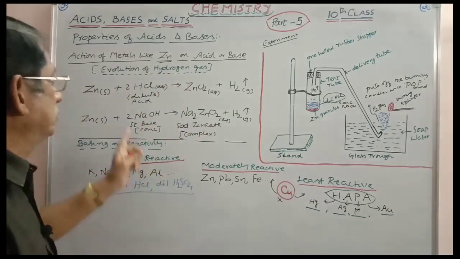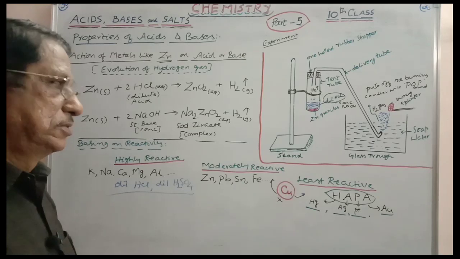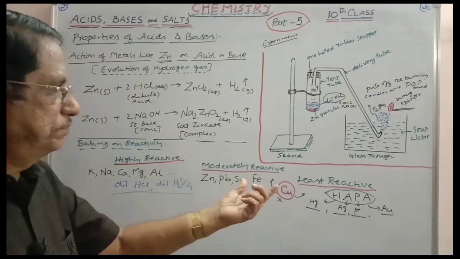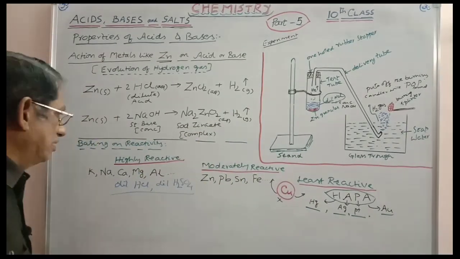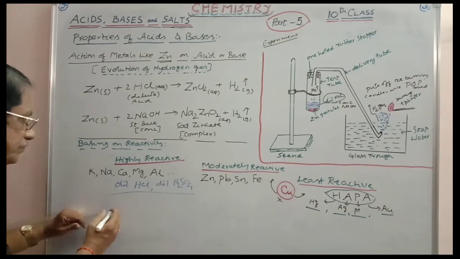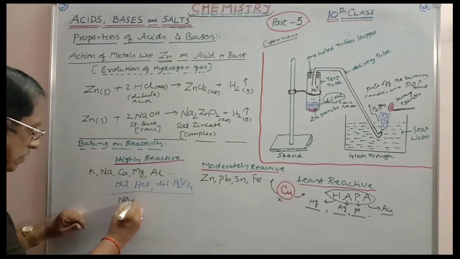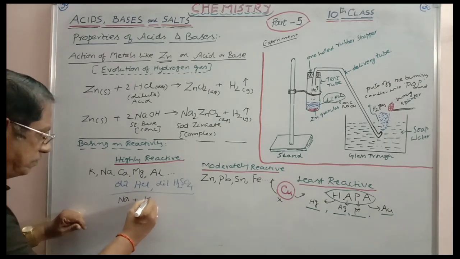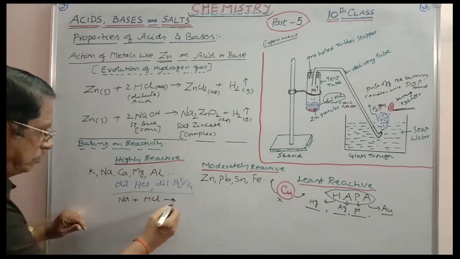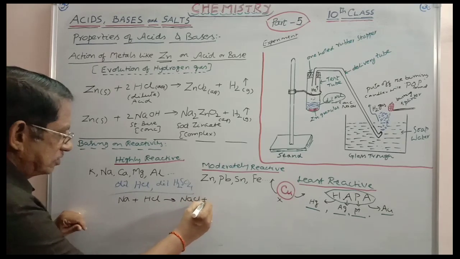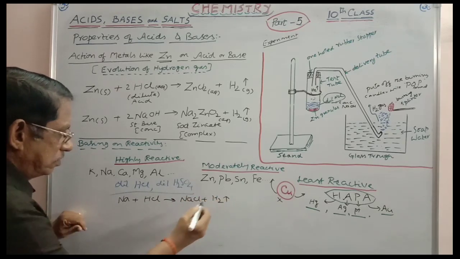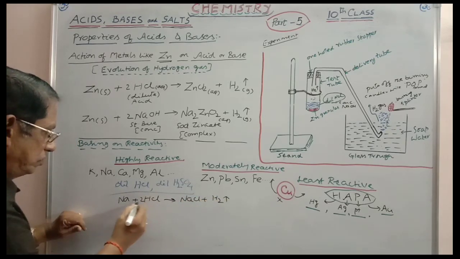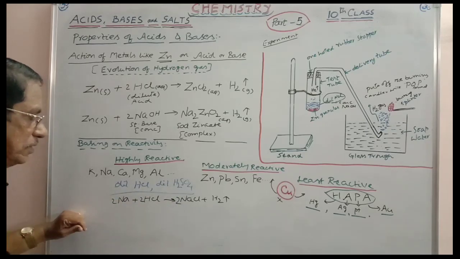These react with all these dilute acids, giving you hydrogen gas. You can take, for example, Na plus very dilute HCl. You will get here NaCl plus H2. That means you have to take 2 here, you have to take 2 here.